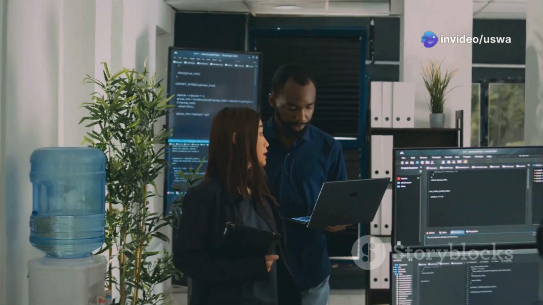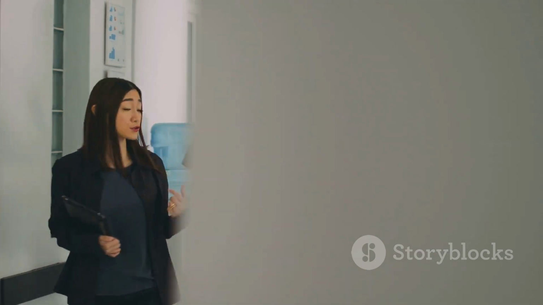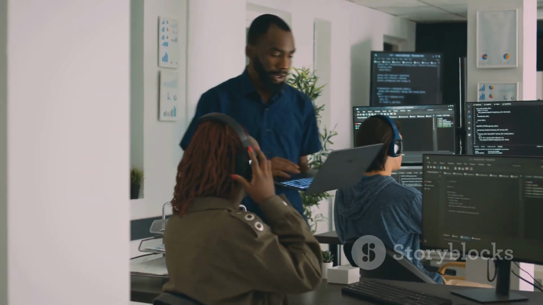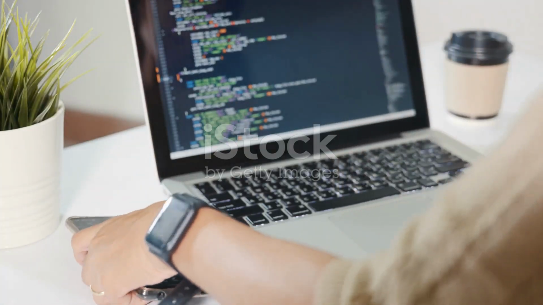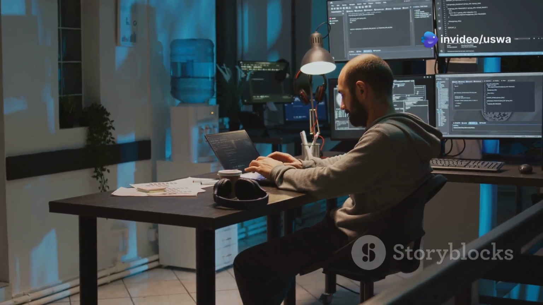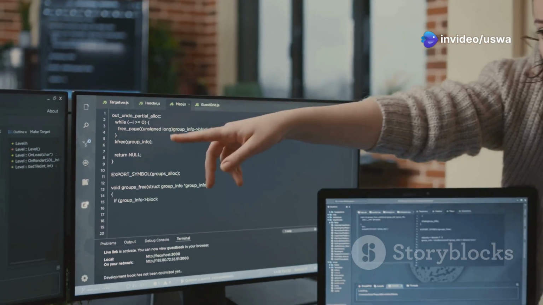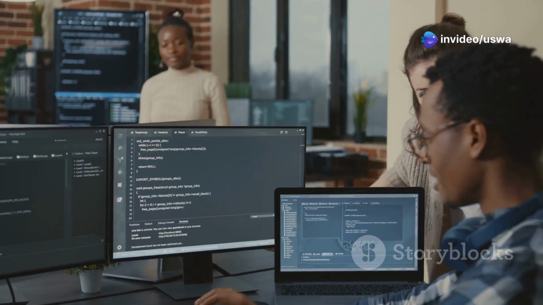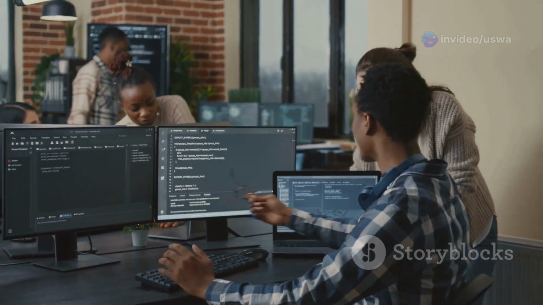So there you have it, a closer look at why Kotlin is becoming the go-to language for Android developers. From its concise syntax and null safety to its seamless Java interoperability and real-world success stories, Kotlin is shaping the future of Android development.